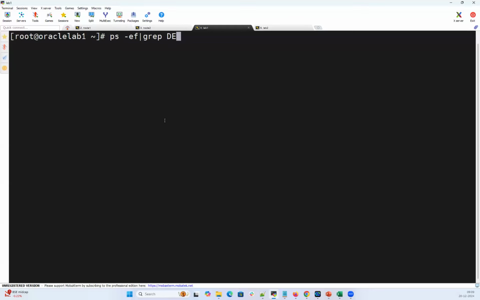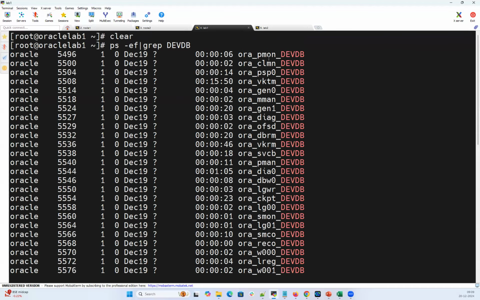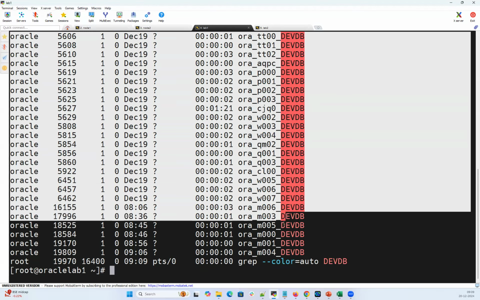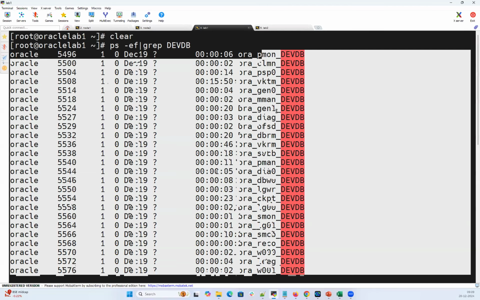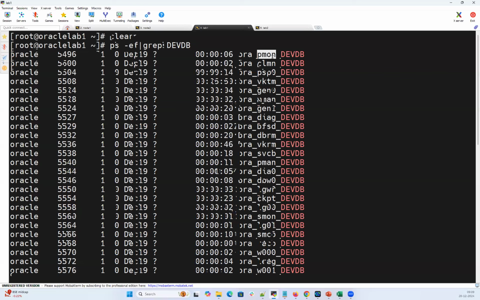So I have a database called DEVDB. These are my background processes here, whatever I talked about. This background process, PMON, is a mandatory background process. And we have this log writer, this DB writer, this checkpointer, this SMON. These are mandatory background processes. If any of these background processes are killed, your database instance will go down.